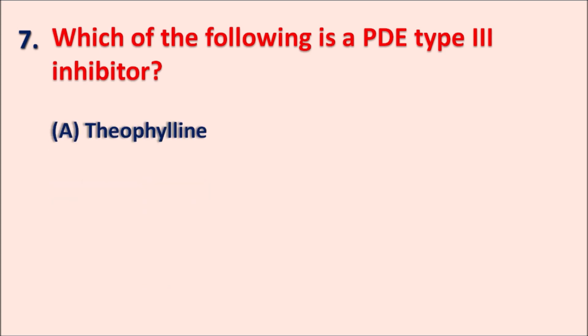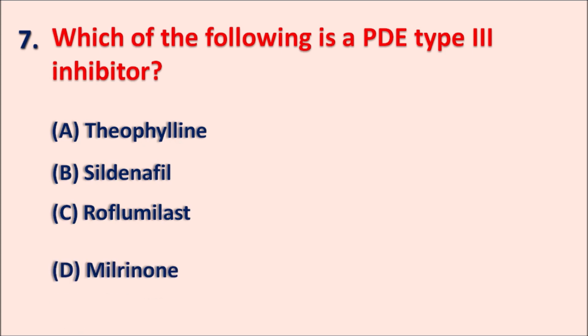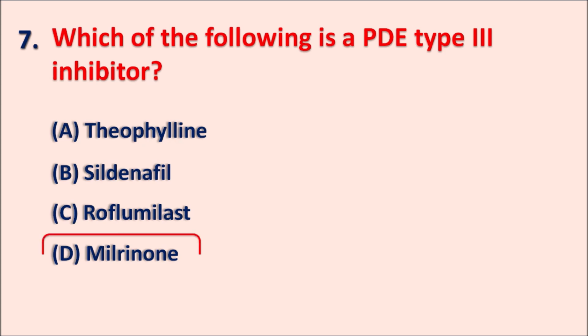A. Theophylline, B. Sildenafil, C. Roflumilast, and D. milrinone. So here all these drugs are acting on the phosphodiesterase enzymes, but they have different selectivity. We have to identify the drug which is selective for the phosphodiesterase type 3 enzyme. So here the right answer is milrinone.